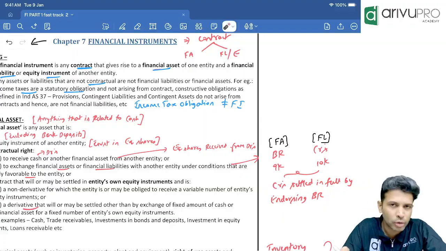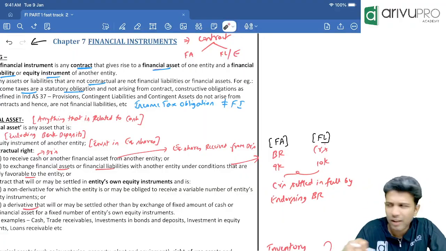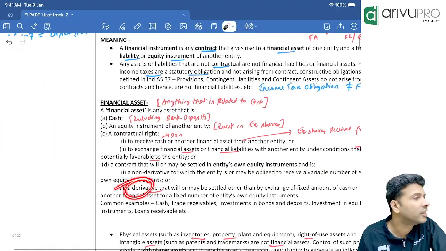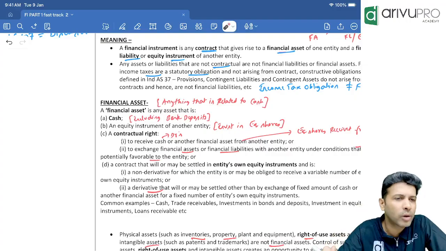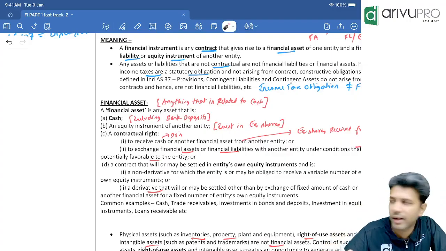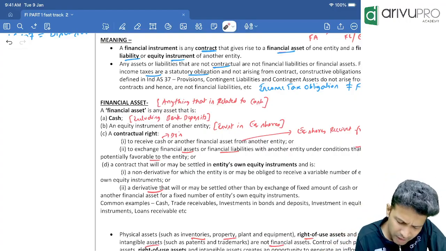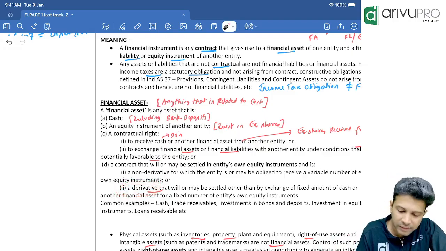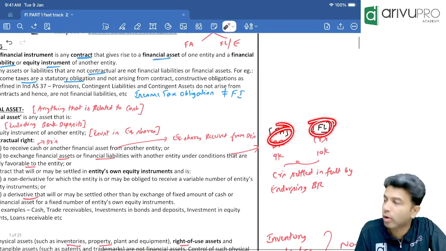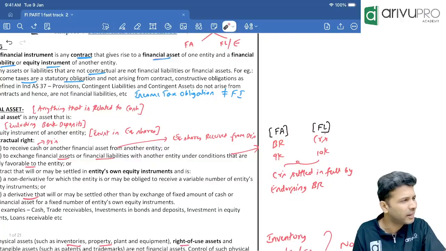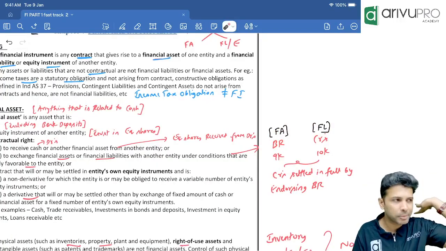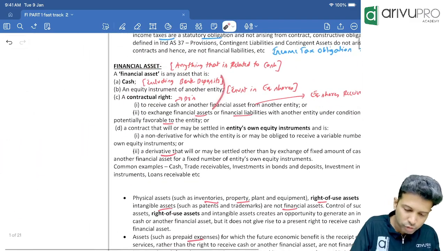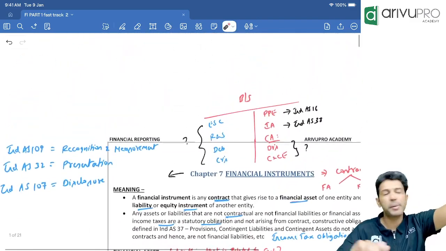So far we have discussed 4 things. Another one is derivative. Derivative we'll do as a separate accounting, maybe fourth or fifth day, or last day maybe. For the time being, don't worry about derivative. Derivative could be financial asset or it could also be financial liability depending on some circumstance. We will discuss that at the end. Don't worry about that at all. So 5 components of financial asset. Tell me people, let's see.